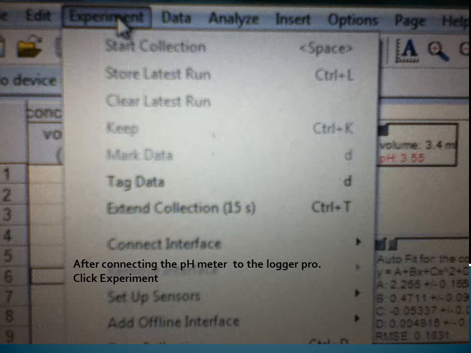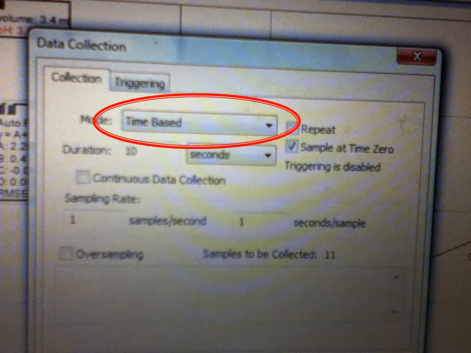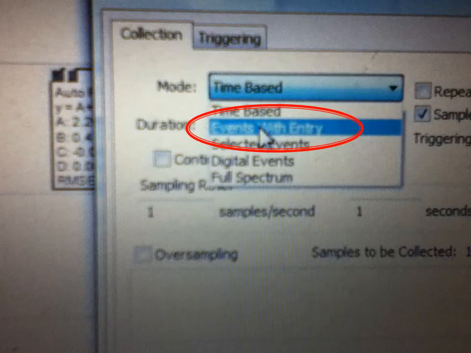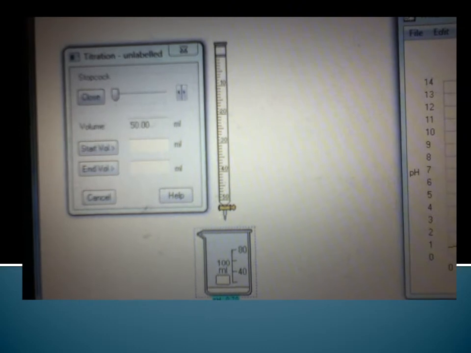And next you go to experiment, and you should be able to see data collection on the drop down list. Click on it. This will pop up. Next, click on the drop down list right next to mode. Then click on event with entry, and this will pop up, and then fill it in. Let's begin.